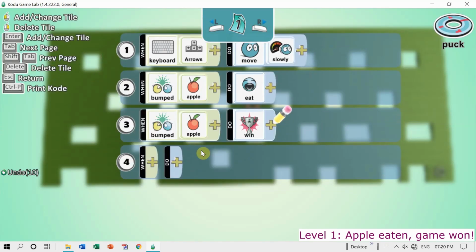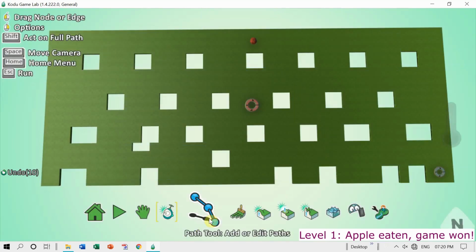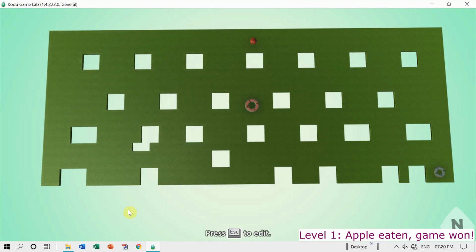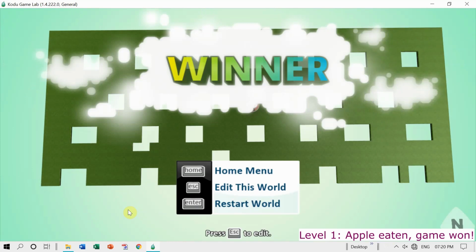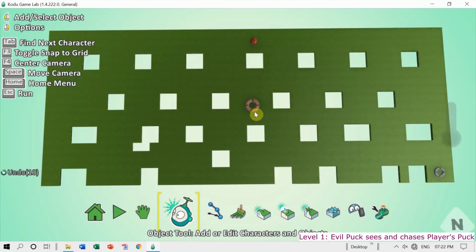Here it is. So when the player bumps into the apple, it will be eaten as well as the player will be declared winner. Let us check this also. So you see, in very stepwise way, one by one, we are adding the functionality to the puck and we are testing it also whether it is working or not. All the responsibilities, all the functionalities of player's puck are done.